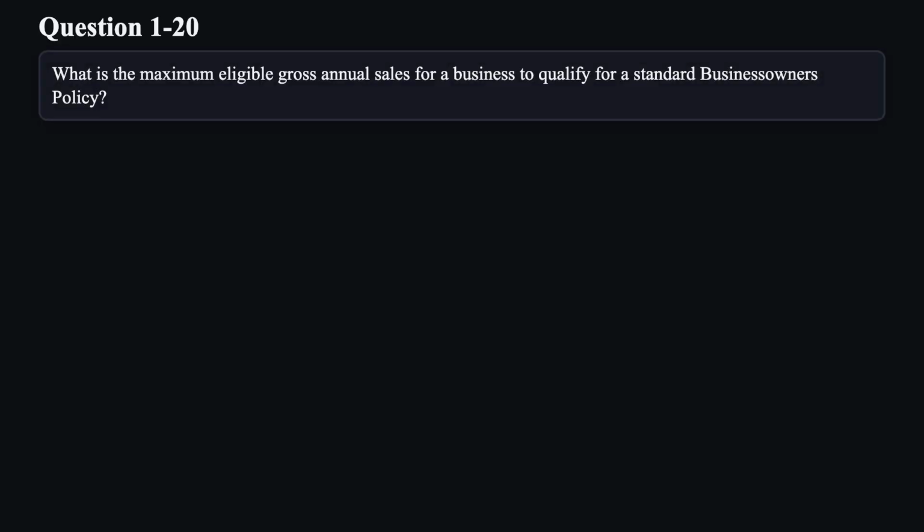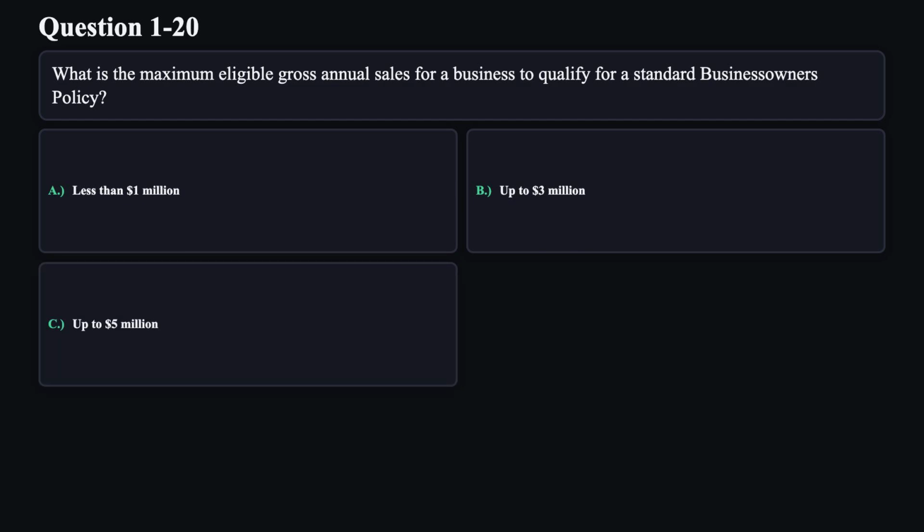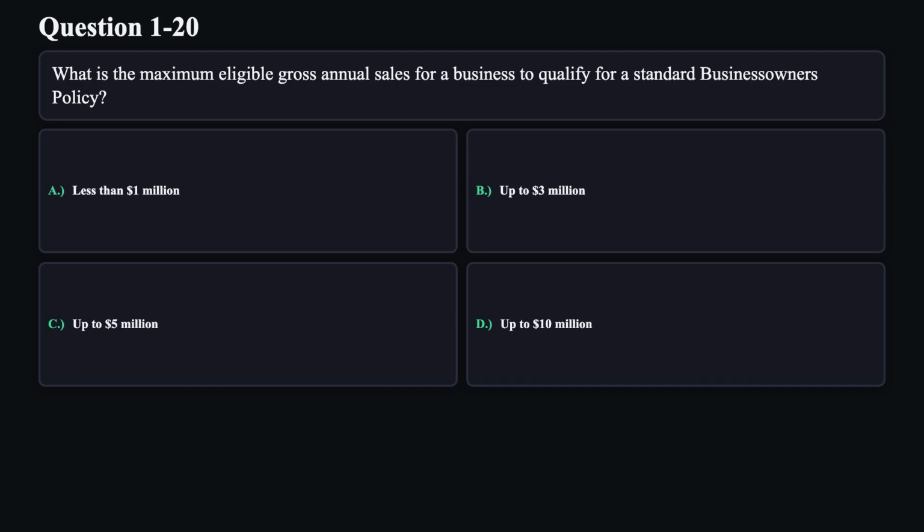Question 20. What is the maximum eligible gross annual sales for a business to qualify for a standard business owner's policy? A. Less than $1 million. B. Up to $3 million. C. Up to $5 million. D. Up to $10 million.